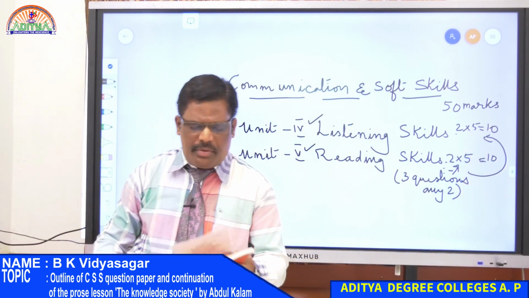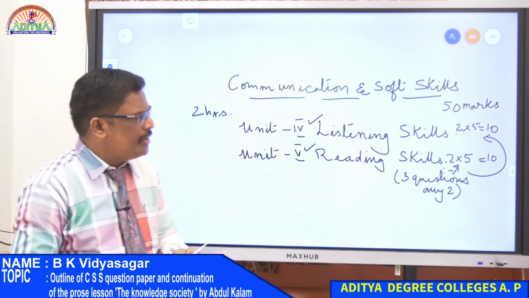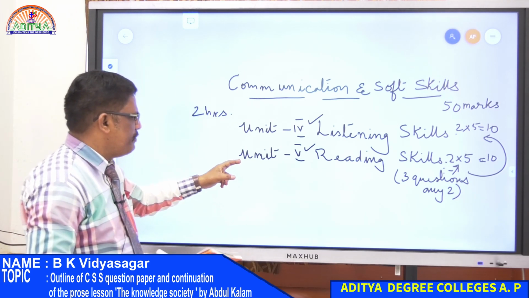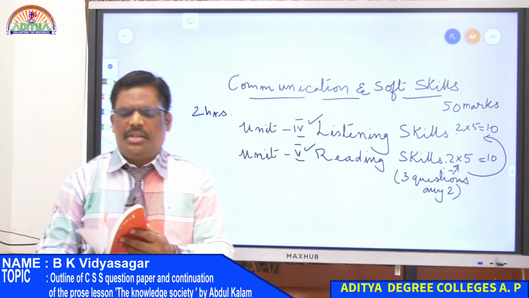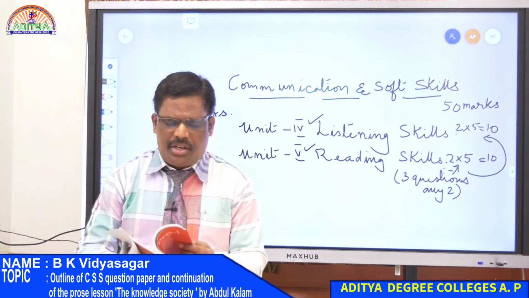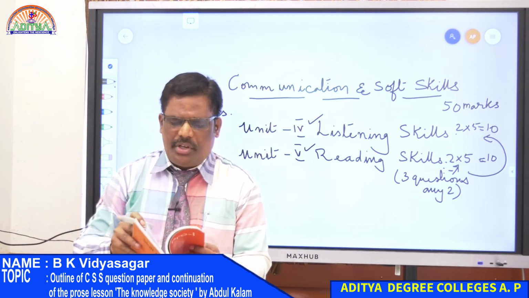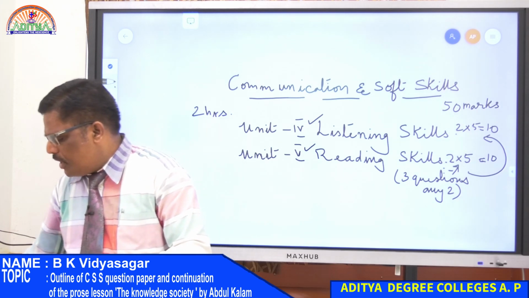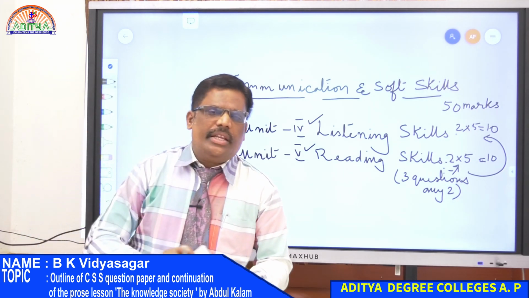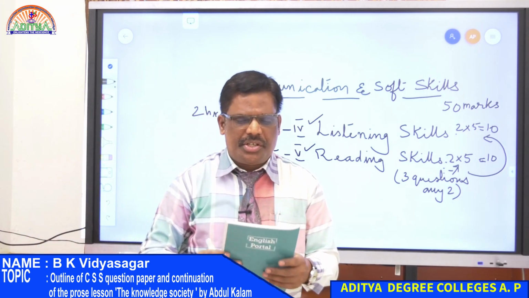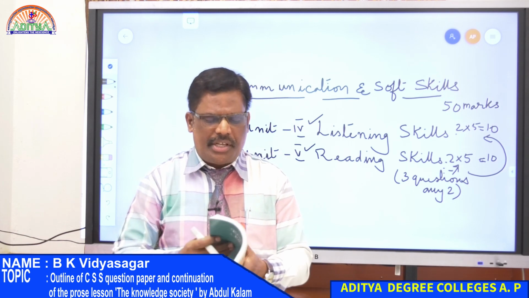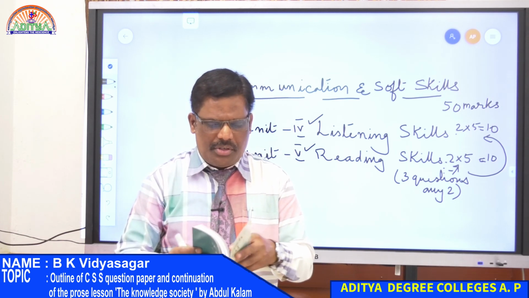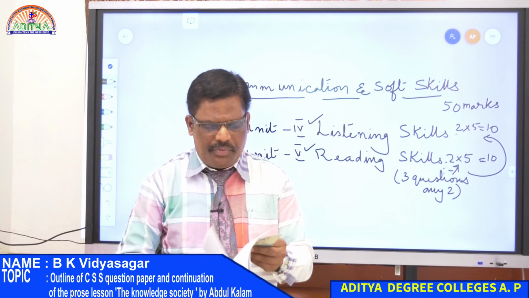So 2 into 5, 10, 2 into 5, 10 for Unit 4 and Unit 5. I think you have noted it down in your books. All of you have followed what I have said. Any doubts or clarifications, we can discuss again once you come back to the college.